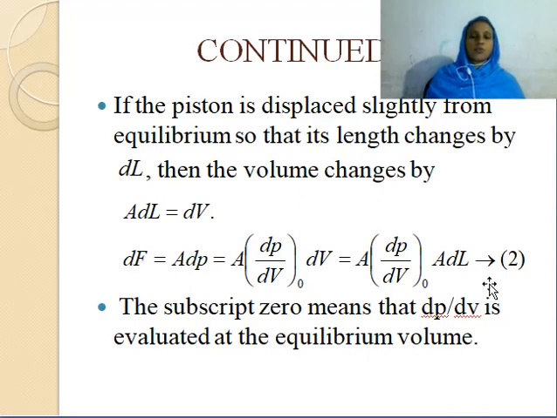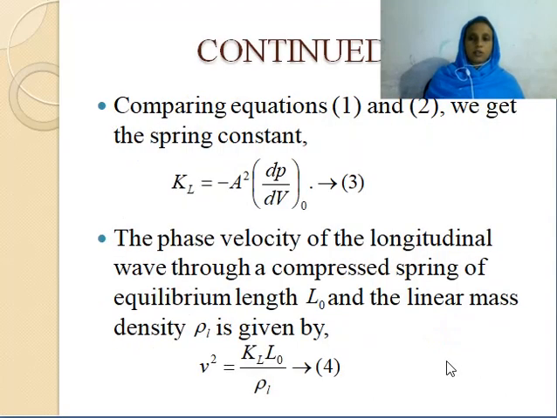Now you have two equations. Equation 1 gives the change in force due to the spring. In this case, we get the change in force due to the outside air. Now we can compare these two, because at equilibrium both should be equal. So comparing equations 1 and 2, we get the spring constant KL equal to minus A squared dP by dV at equilibrium volume.